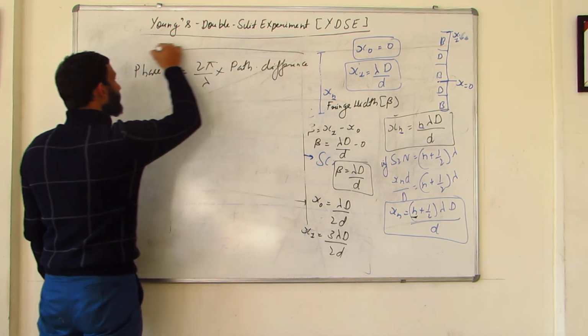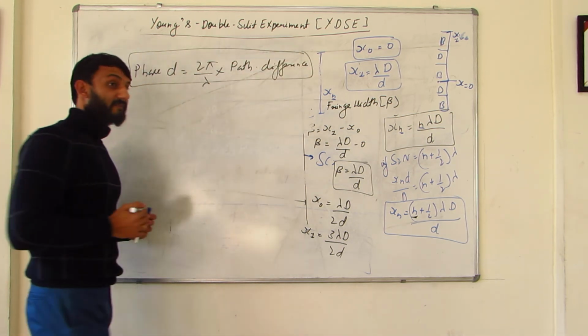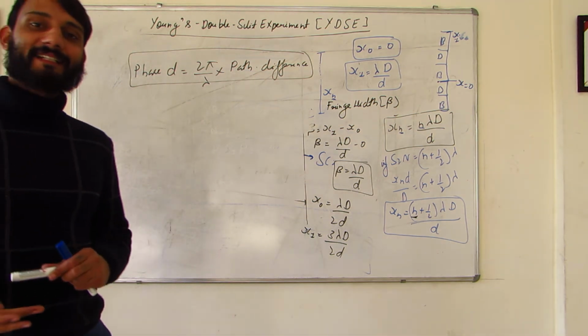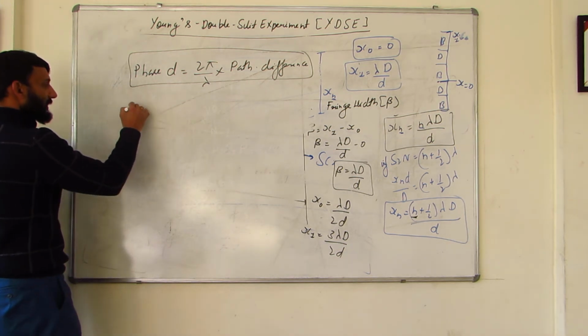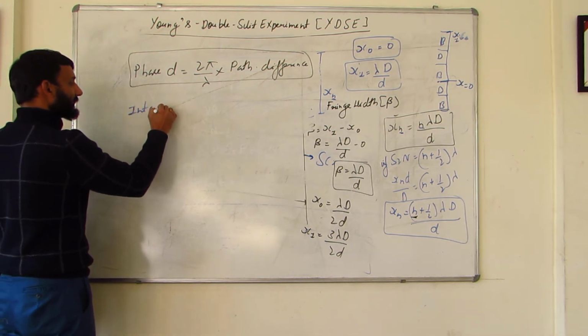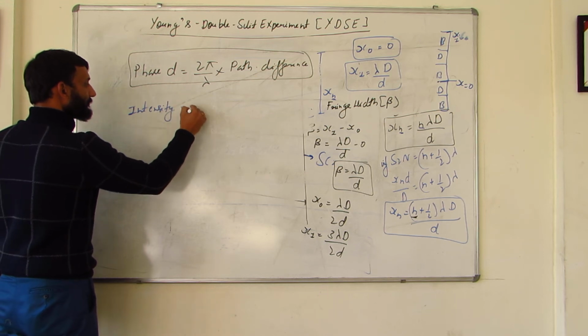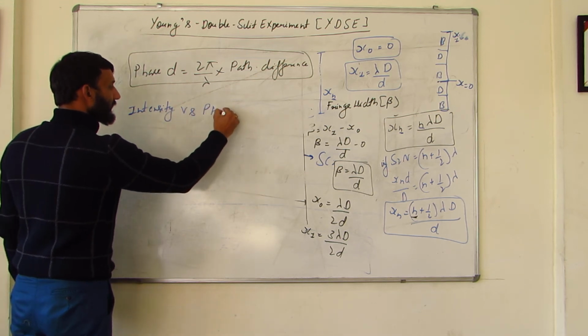So this is the formula for phase difference. Now what does phase tell you? Phase basically tells you the direction, right? So we are plotting a graph of intensity versus phase.